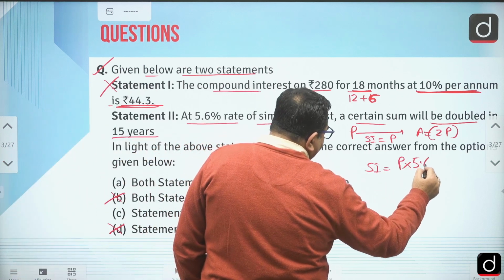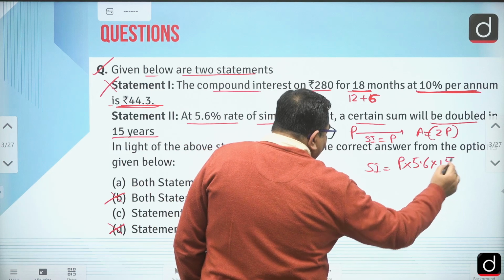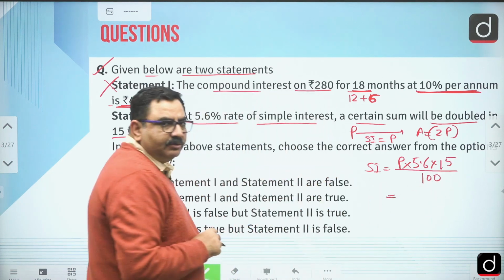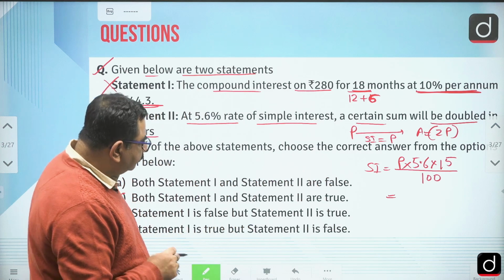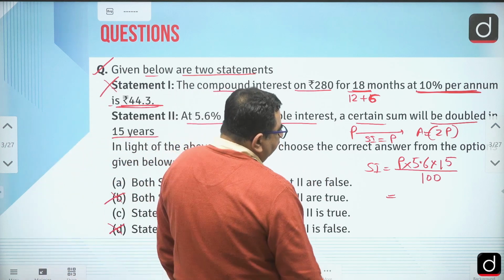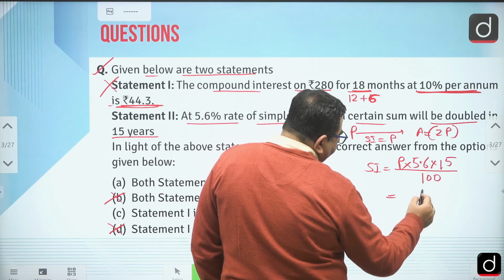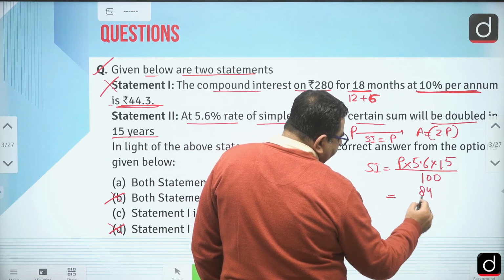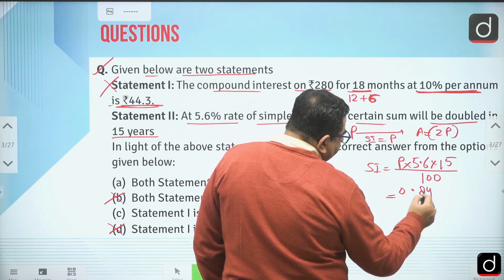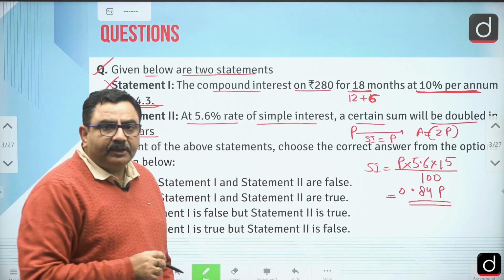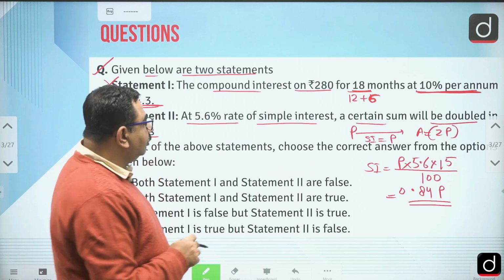5.6 into T, 15 by 100, right? So from here we can check simple interest. If you multiply 15 into 6, 90 plus 9, 99, plus 75... so it is 0.84P by 100. So simple interest earned is less than P, so it is not equal to P.